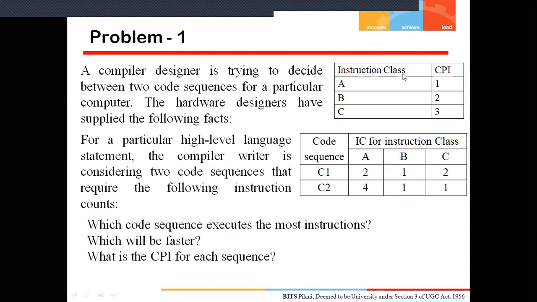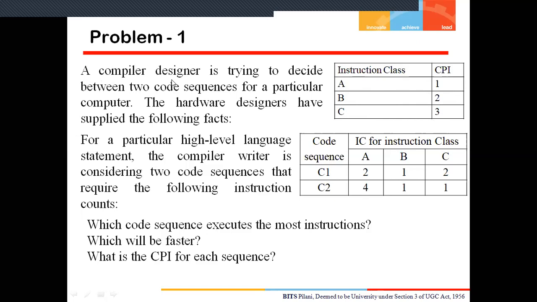What are these facts? On this system there are three types of instruction class: A, B, and C. And what are the average clock cycles per instruction? For A type instruction, the average clock cycle is 1. For B type, the average clock cycle is 2. And for C type, the average clock cycle is 3.